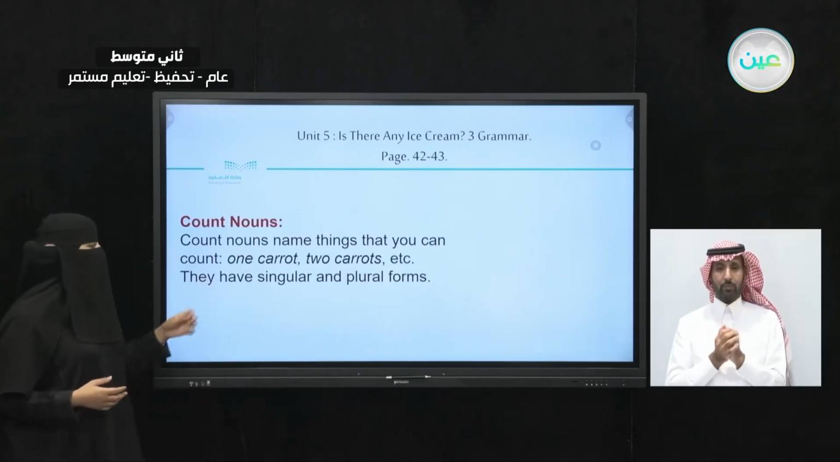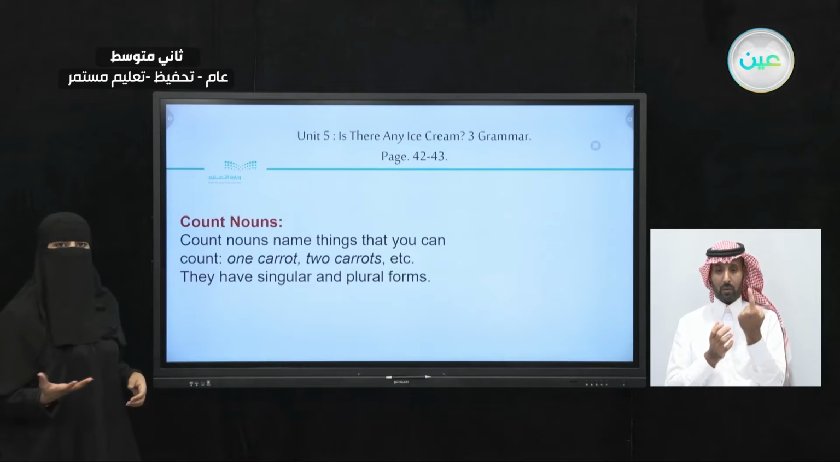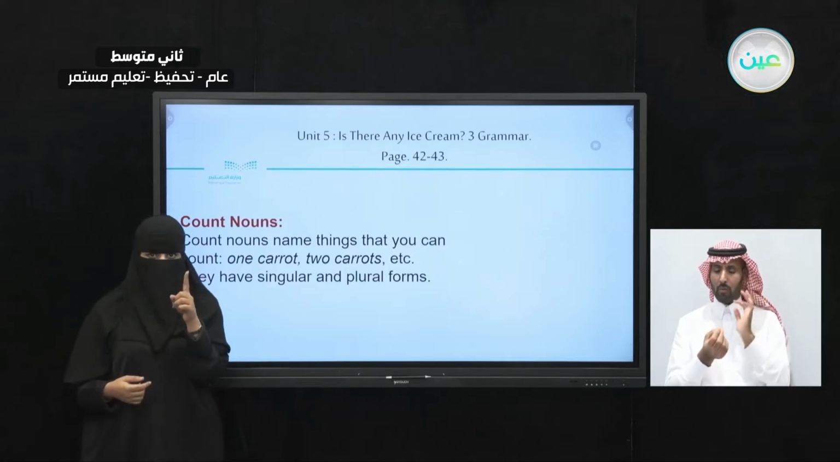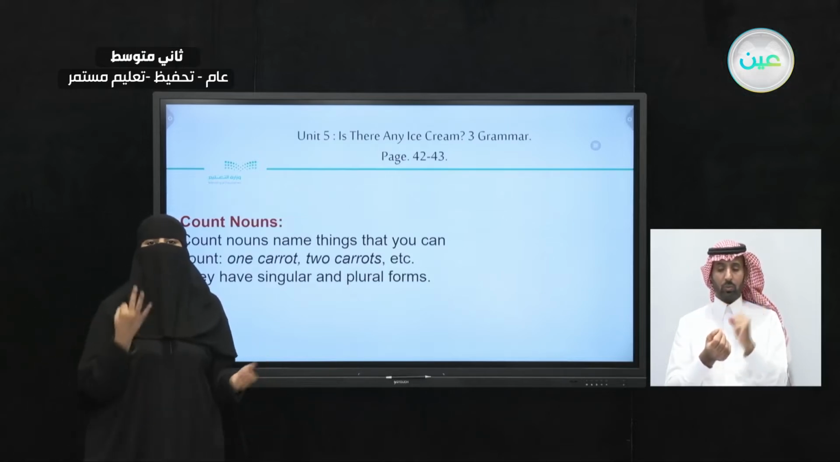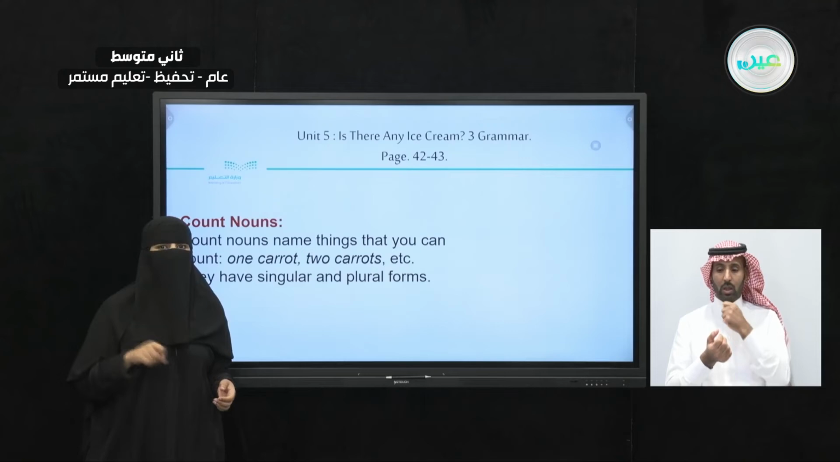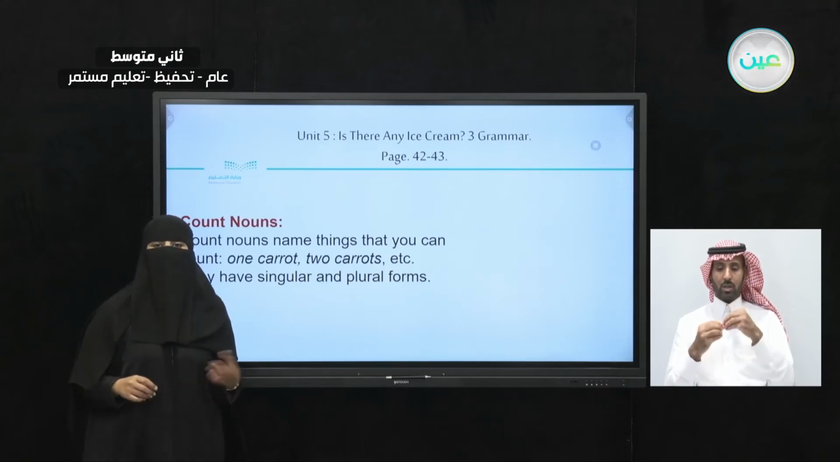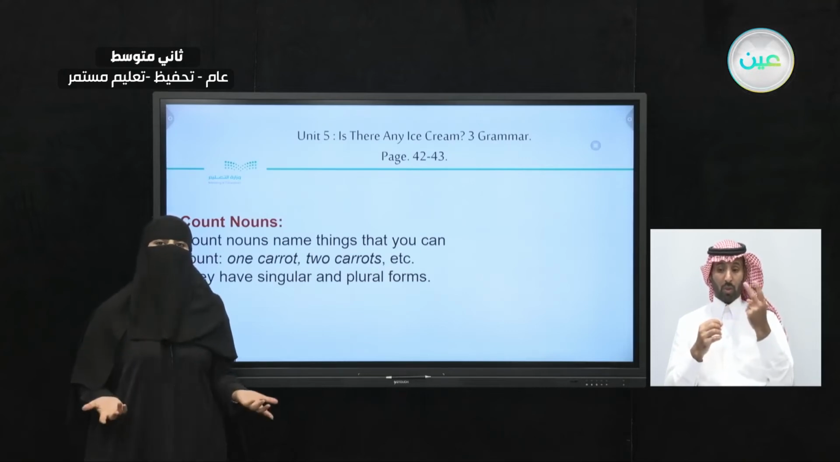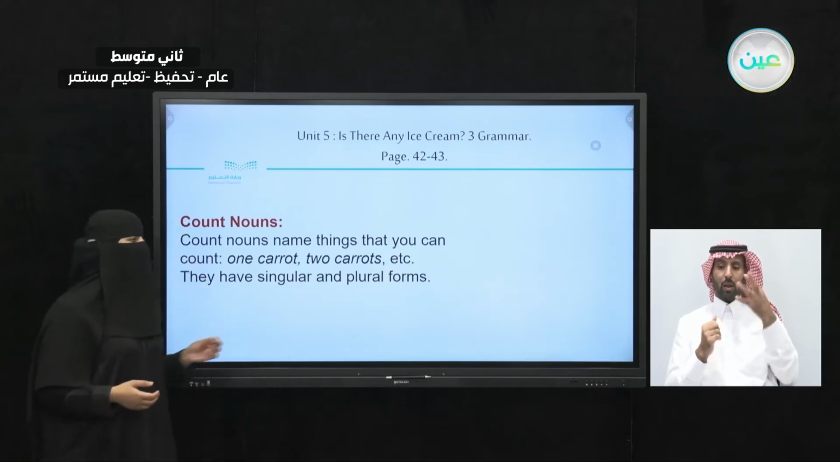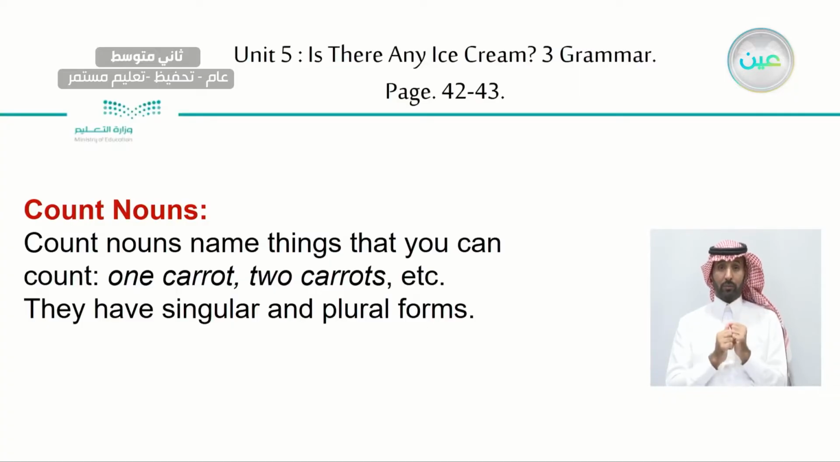Okay, so they have singular and they have plural. I have 1 carrot, or I have 3 carrots. See, we did add S at the end of the word carrots because it's more than 1. It's plural. How about, let's try chair.